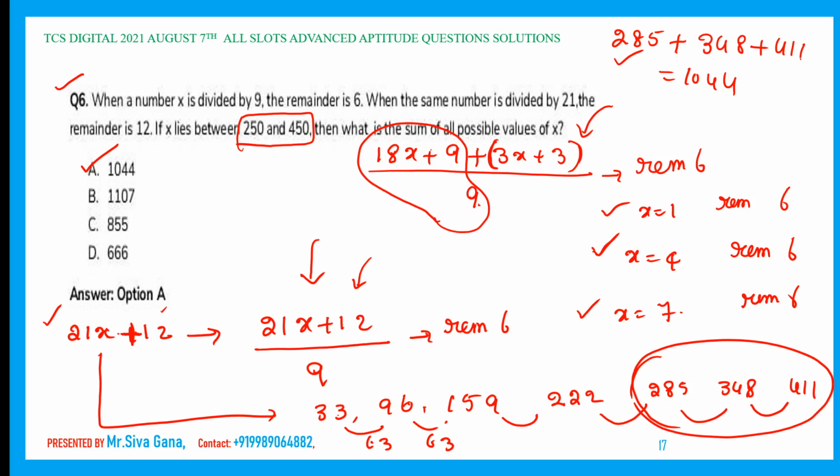285 divided by 21, the remainder is 12. 285 divided by 9, the remainder is 6. Both properties are satisfied by these three numbers. The sum of the three numbers is 1044.